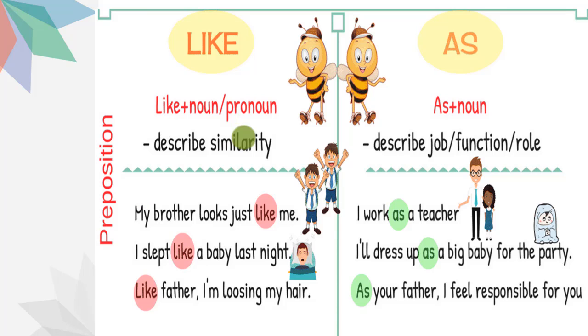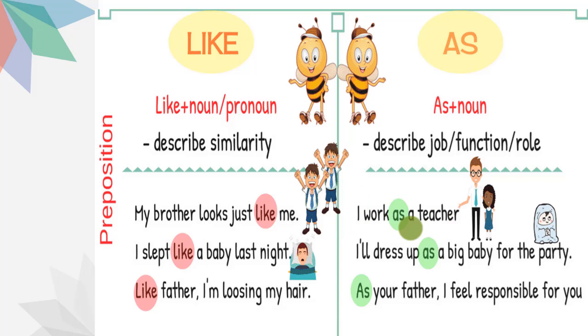And you see here, I work as a teacher. That means this sentence expresses that I work as a teacher does. Here, the work of a teacher is compared with the help of as, but as does not compare I and teacher.